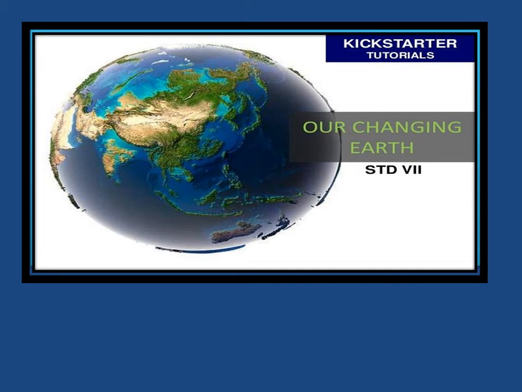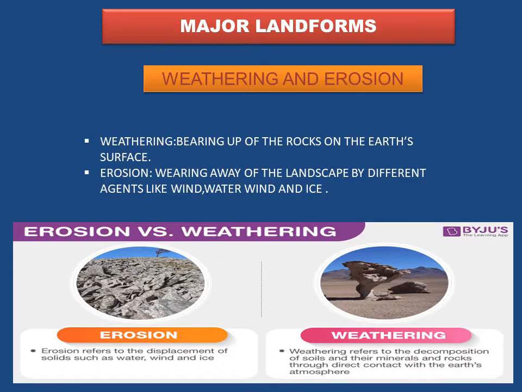Welcome back to the continuation of Geography Chapter 3, Our Changing Earth. Major landforms, weathering and erosion. If we have big rocks that break up into small rocks, this process is known as weathering. So weathering, in simple terms, is the breaking up of bigger rocks into smaller particles.